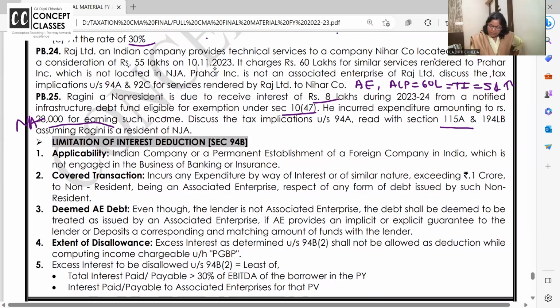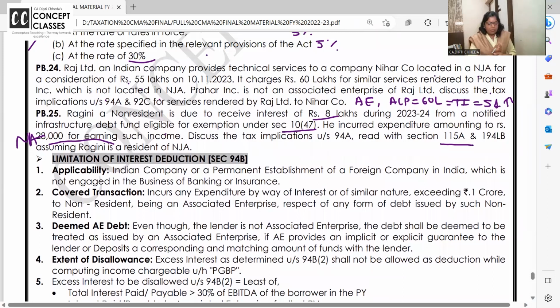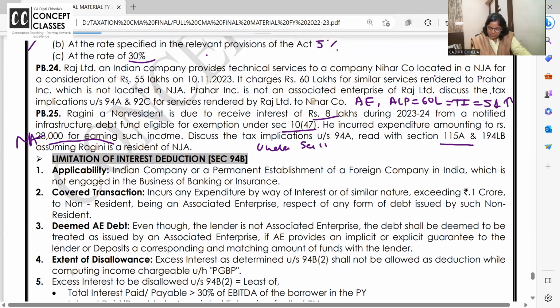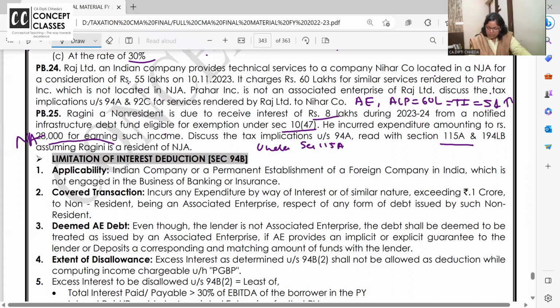Yes? So ये जो 8 लाख रुपए आए हैं आपको, interest, is it going to be taxable in India? Expenditure is not allowed, but they say it is exempt. But if you take it as NJ, then कोई exemption नहीं है.